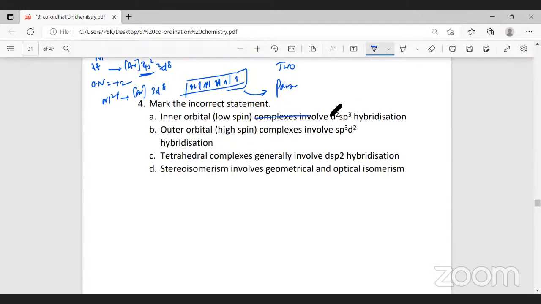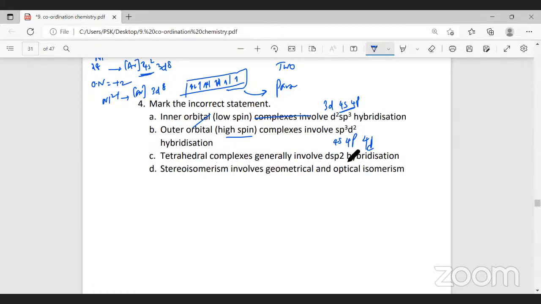See, when we say low spin, this is 3d electrons, this is 4s electrons, and this is 4p. 3d electrons, n-1 electrons are involved here. Therefore, it's called as inner complex. This is correct. So high spin complex, outer complex, this is 4s, this is 4p, and this is 4d. So this is also outer complex. Outer orbitals are involved. Therefore, it will be called as outer complex.